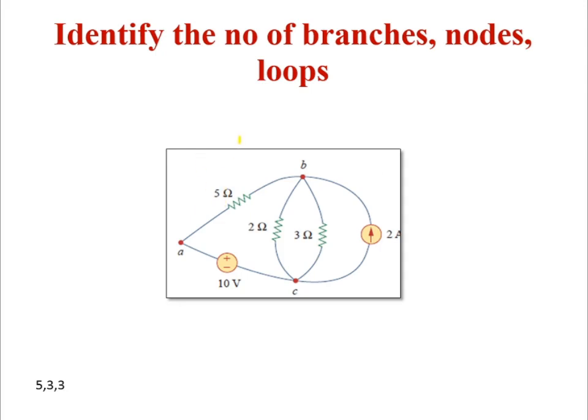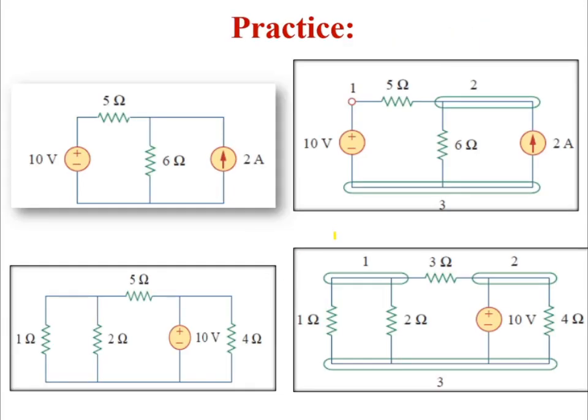Now you find how many branches, nodes and loops are in this circuit. First, number of branches. This is one branch, this is another branch, this is third, this is fourth, this is fifth. Now nodes: two or more elements meeting at a particular point. This is node number one, this is node number two, this is node number three. Number of loops: this is one loop, this is another loop, and this is the third loop. This is the concept of finding the loops, branches and nodes.